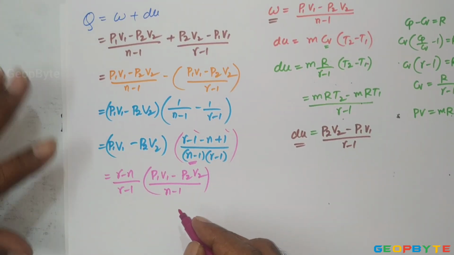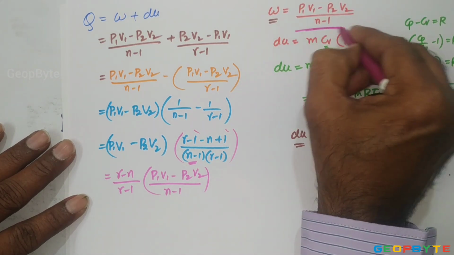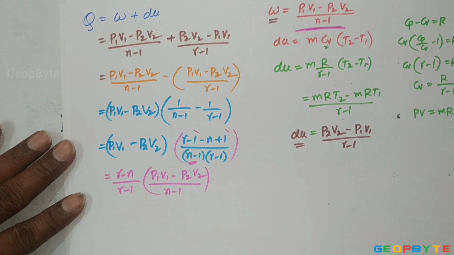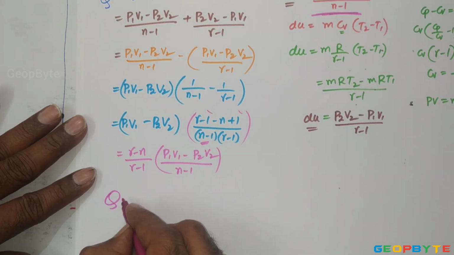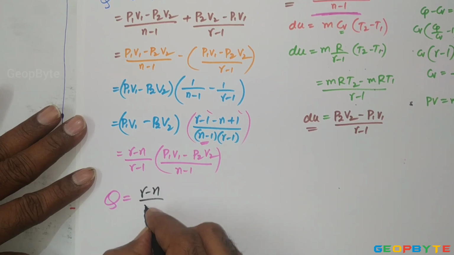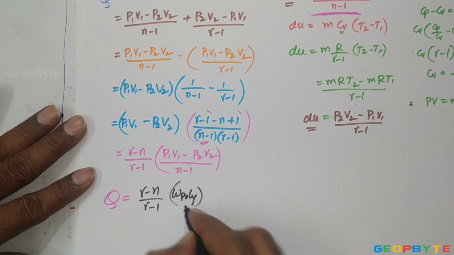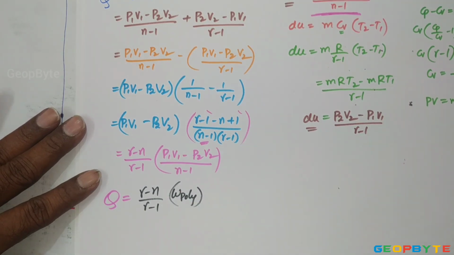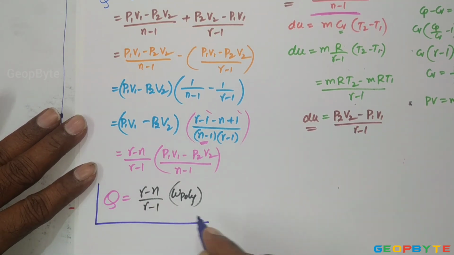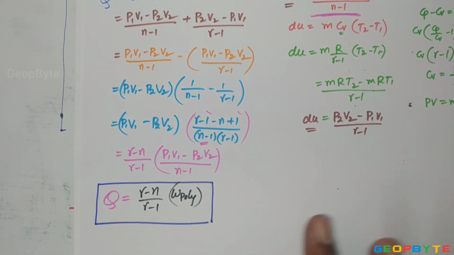As we know, this (P1V1 minus P2V2) by (n minus 1) is the polytropic work. Therefore, the heat transfer in the polytropic process is equal to (gamma minus n) by (gamma minus 1) into polytropic work done. That is the heat transfer for the polytropic process. With this, all the non-flow reversible processes are completed. Thank you for watching.